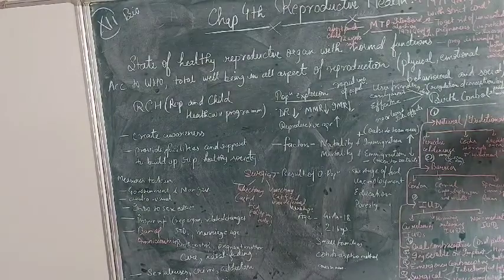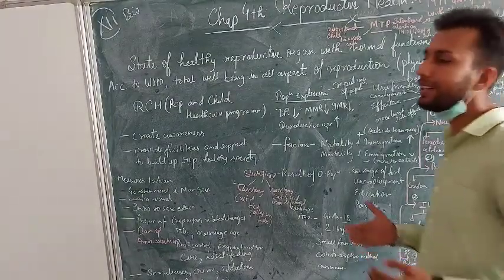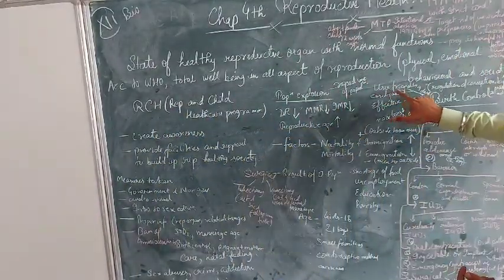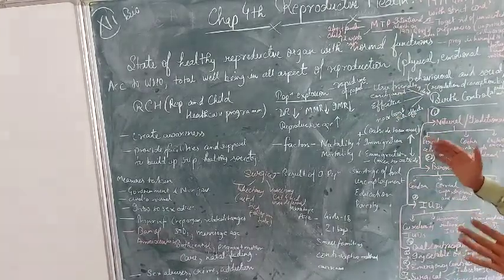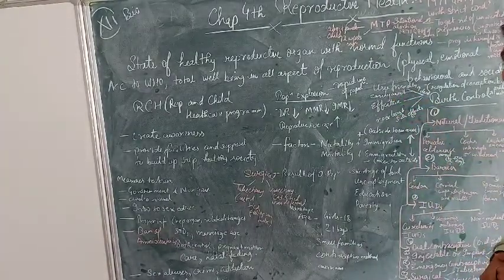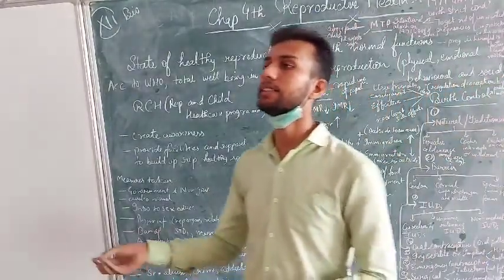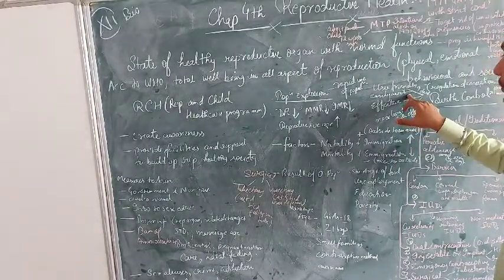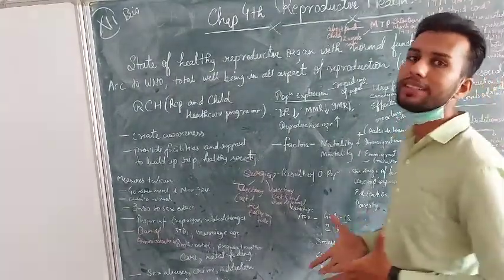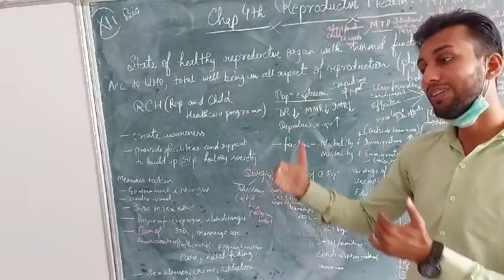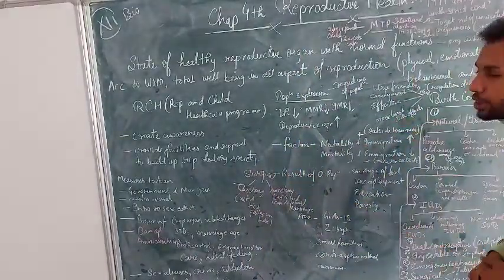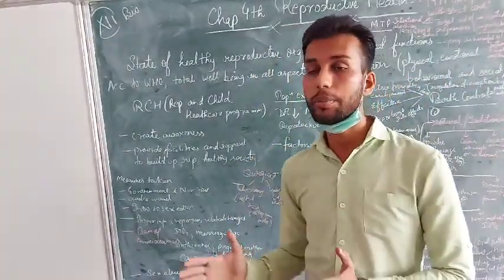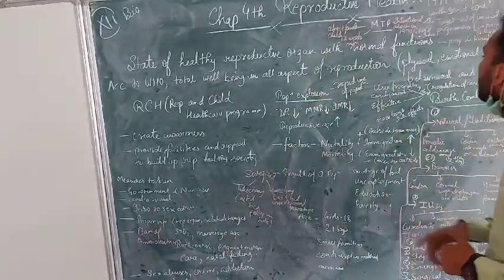Now the birth control methods. What are the criteria for the ideal birth control method? The ideal birth control method should be user friendly. Every user should know about it. It should be easily available. It shouldn't be that we search for the birth control method and it does not come up, so it should be easily available to all of us. It should be effective. It should show its effective result so that the planned birth control is achieved, and there should be no or least side effects of that birth control, so that no further reproductive issues are created due to the use of that method.